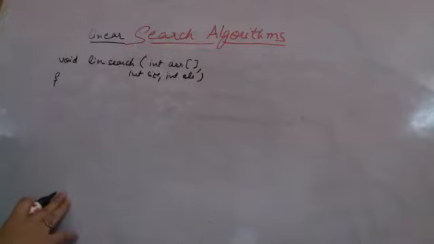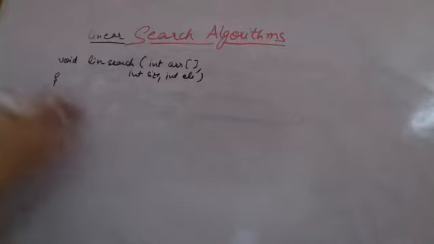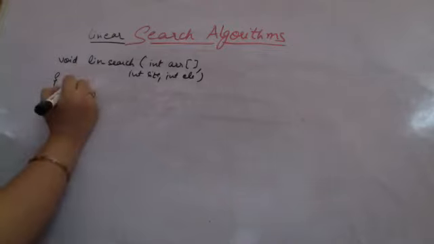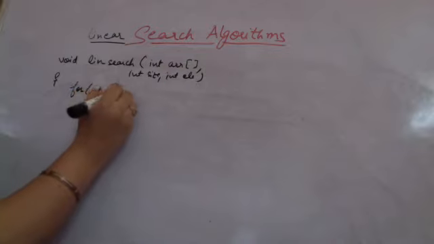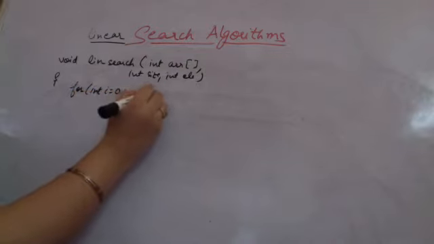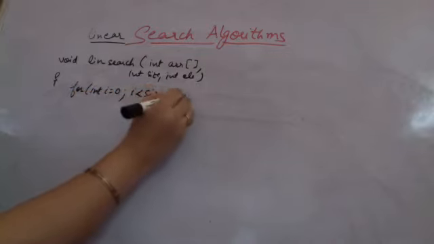Now I begin with my function. Within the function, I have to start searching within the array. If I find the element, I will print the location, else I will continue with the search. So I am directly moving on with a for loop: for integer i equal to 0, i less than size, i plus plus.